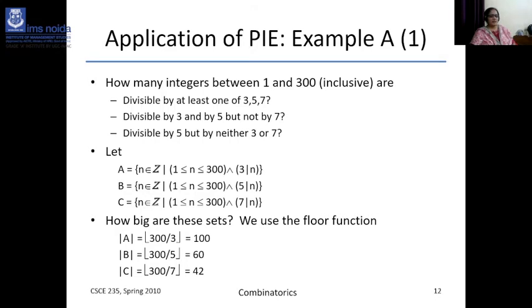And how big are these sets? You have to use the floor function, meaning you have to find |A|. So 300 divided by 3 is 100, 300 divided by 5 is 60, and for 7, you take the whole number, because 300 by 7 you would get 42 point something. So we have truncated the decimal part and taken only the whole part. That's why |C| we have taken as 42.